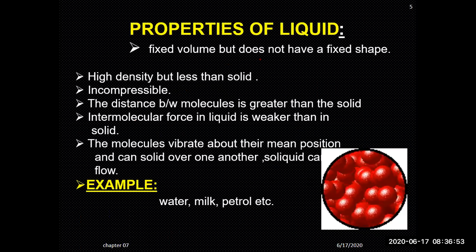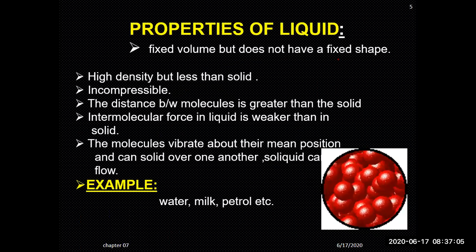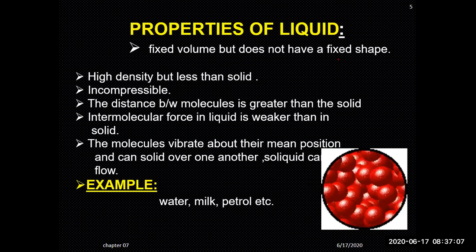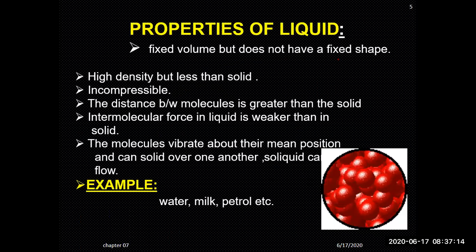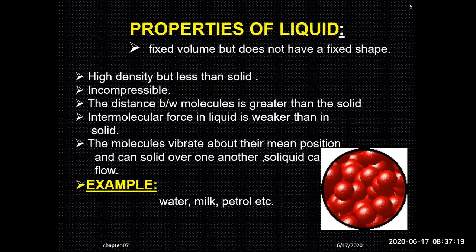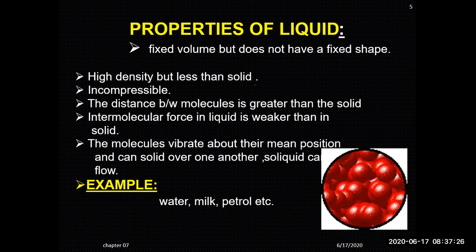So liquids have a fixed volume, but do not have a fixed shape. What type of concept is it? It means that you take a glass, you pour some amount of water in the glass, then shift this water into a funnel. It will attain the same shape. So volume is the same. 1 liter of water you carry and keep in any container, it will be 1 liter. But if you place it in different containers, it will attain the shape of the container in which it is poured. High density, but less than solid.